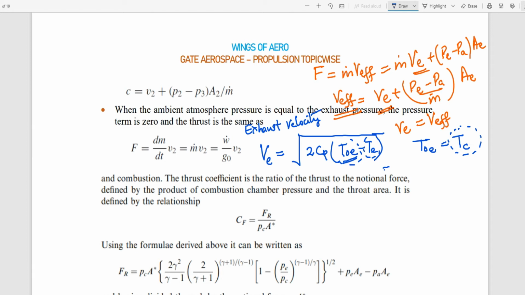So this can also be written as root over 2 Cp (Tc minus Te). Now further this can be written in another way.